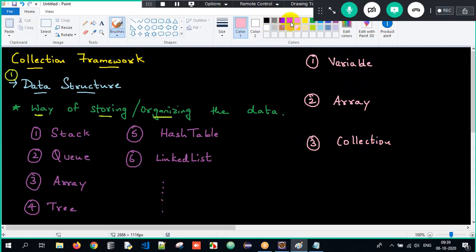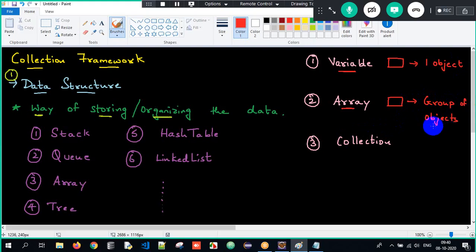If you observe closely, a variable is a container to store some data. An array is a container to store some data. But what is the difference between a variable and an array? A variable is a container used for storing, but how many objects can I store? Only a single object, a single element or single data. But in an array, I can store a group of objects.